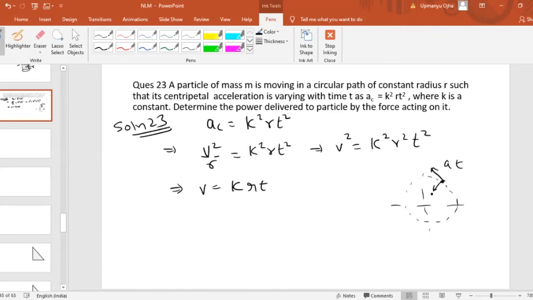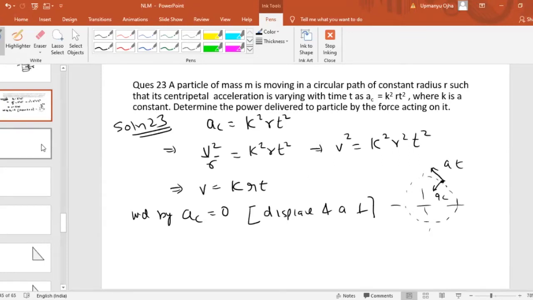Now, the work done by centripetal acceleration will be zero. Why will it be zero? Because the displacement and acceleration are perpendicular to each other. So there is no work done by the centripetal acceleration. Only one work done will be there, which is due to tangential acceleration.